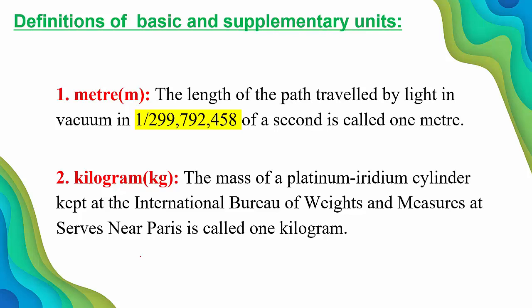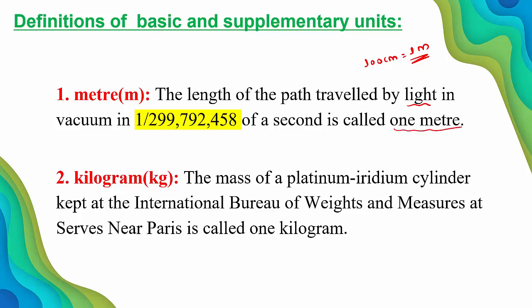So, the word meter, or we know that 100 centimeter is equal to 1 meter. So, how did this 1 meter come? It has its own value. That value is experimentally proven by taking the path travelled by the light. The path length travelled by the light in vacuum in how much? 1 over 299,792,458 of a second.